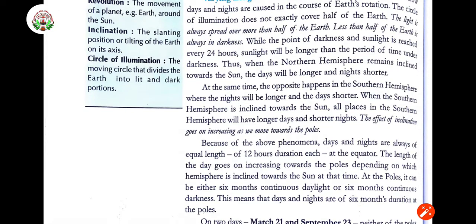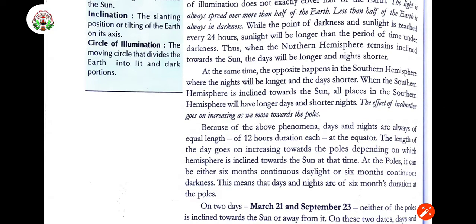Now, while the cycle of darkness and sunlight is completed every 24 hours, sunlight will be longer than the period of time under darkness. Thus, when the northern hemisphere remains inclined towards the sun, okay, it is going to remain in front of the sun, the day will be longer and the night will be shorter. At the same time, the opposite happens in the southern hemisphere. There the nights will be longer and the days will be shorter. And when the southern hemisphere is inclined towards the sun, all the places in the southern hemisphere will have longer days and shorter nights.